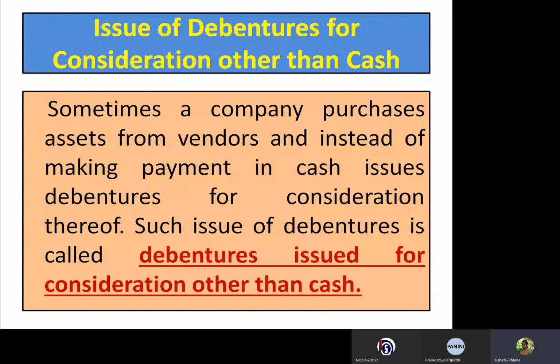So the accounting treatment is like that, and we have to pass the journal entries for this. Sometimes the company issues debentures to the vendor from whom the company purchases the assets. So the journal entries will be like that.